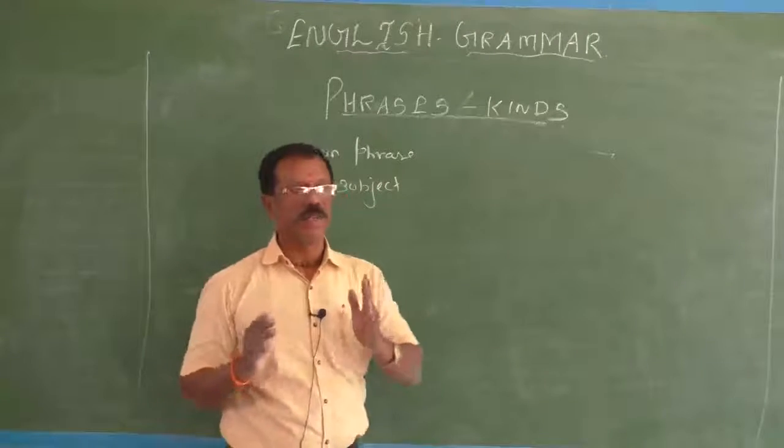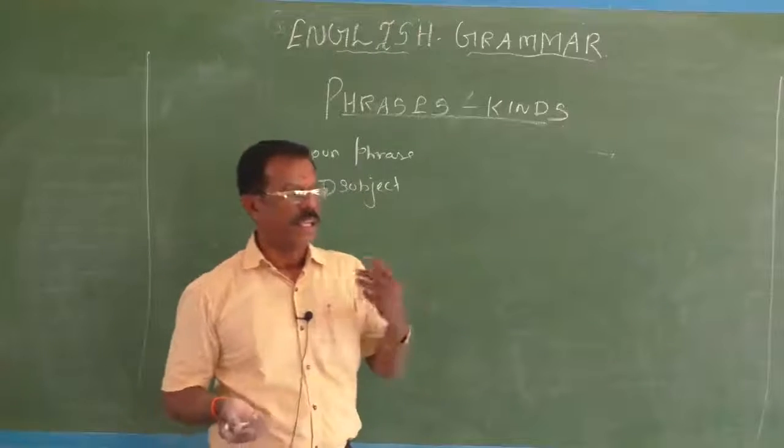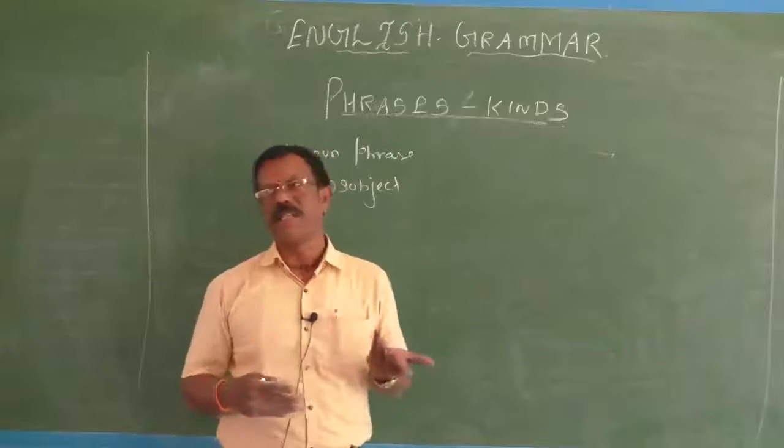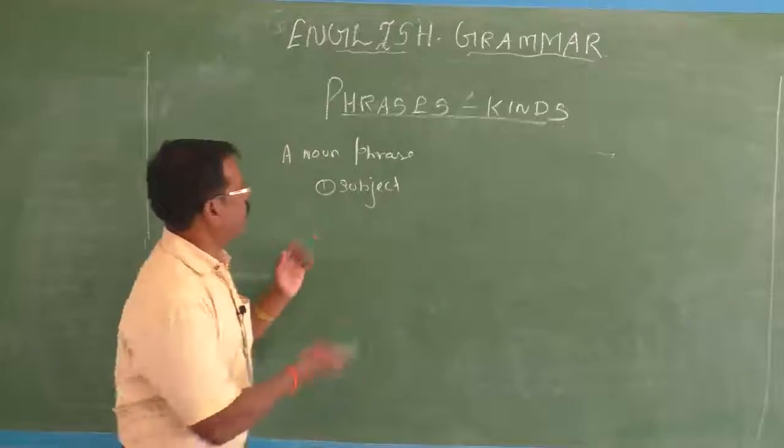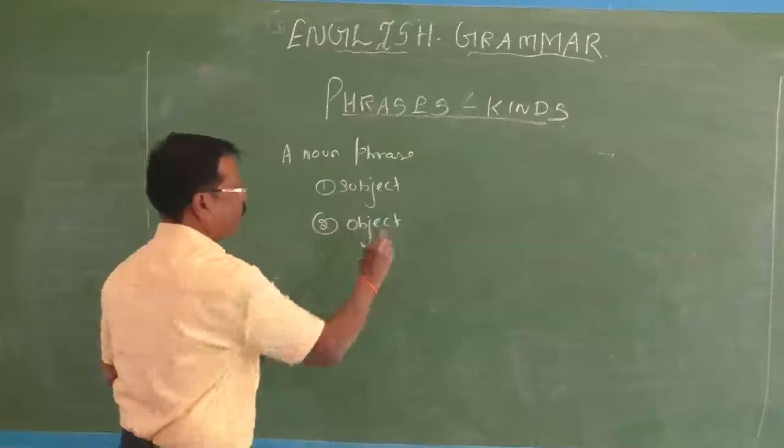A noun phrase can be used as a subject. How a noun can be used as a subject, in the same way a noun phrase also can be used as a subject of a sentence.